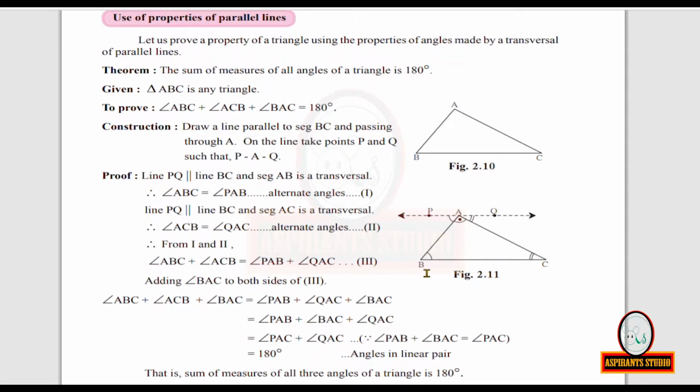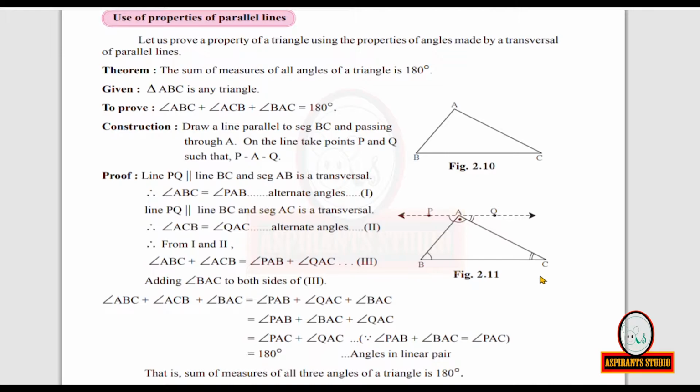Since these two lines are parallel, the alternate angles are congruent. Therefore, their measures are equal. So, measure of angle ACB will be equal to measure of angle QAC. It is shown by a different marking in the figure, you can see. Take this to be equation number 2.